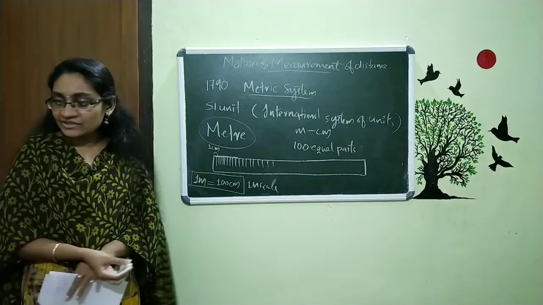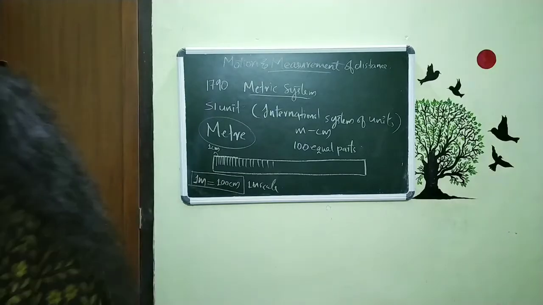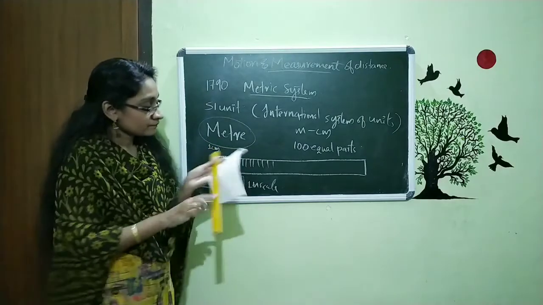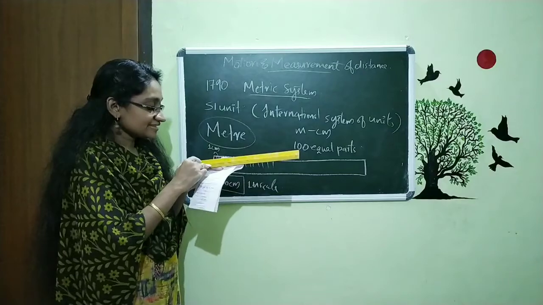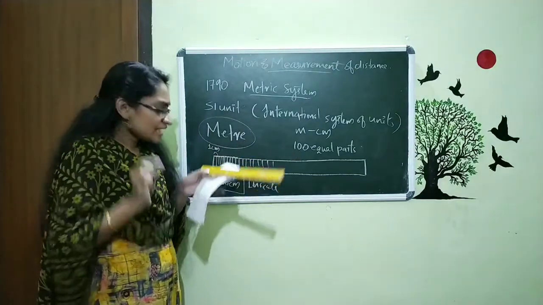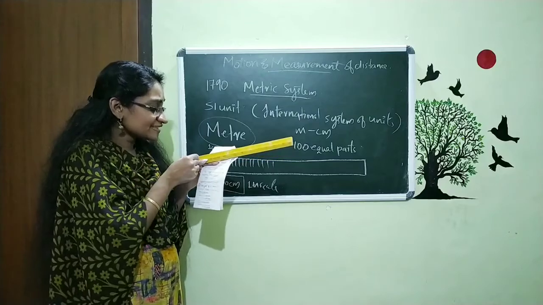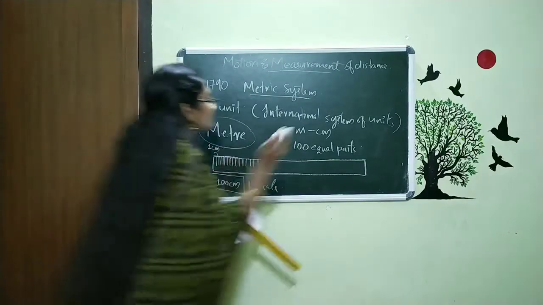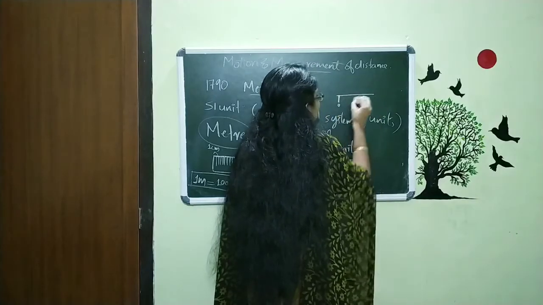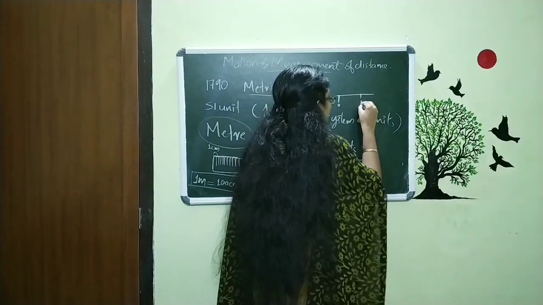Now just take your scale and observe, and you can see within the length 1, 2, 3, like the 15 is what? The centimeter. And when you observe this, you can see some small lines are there. That means here the 0 is there and here the 1 is there.